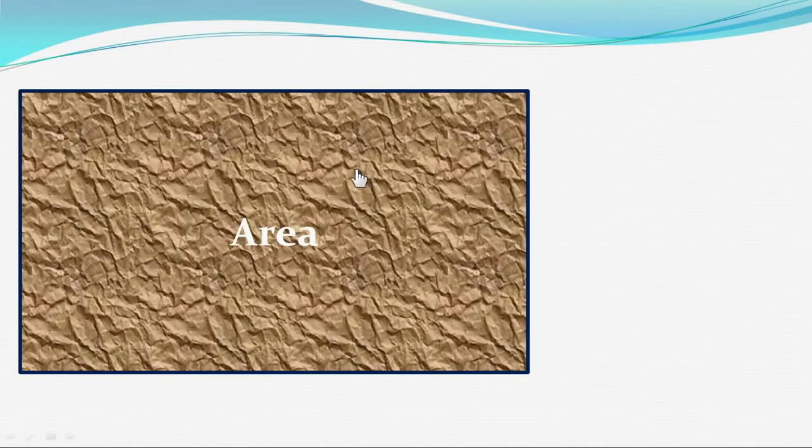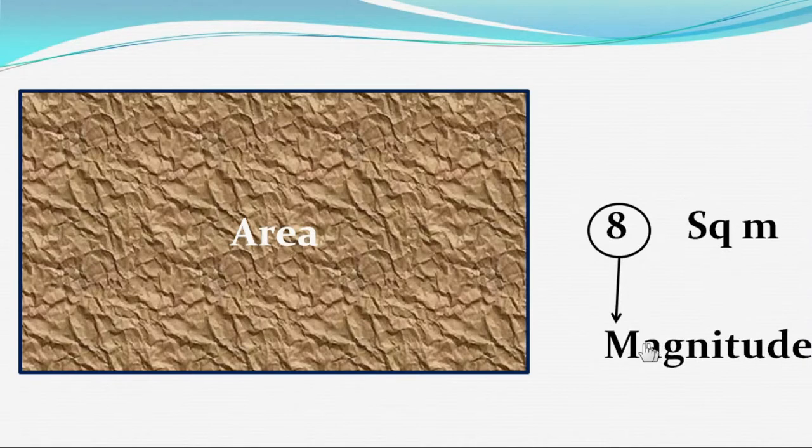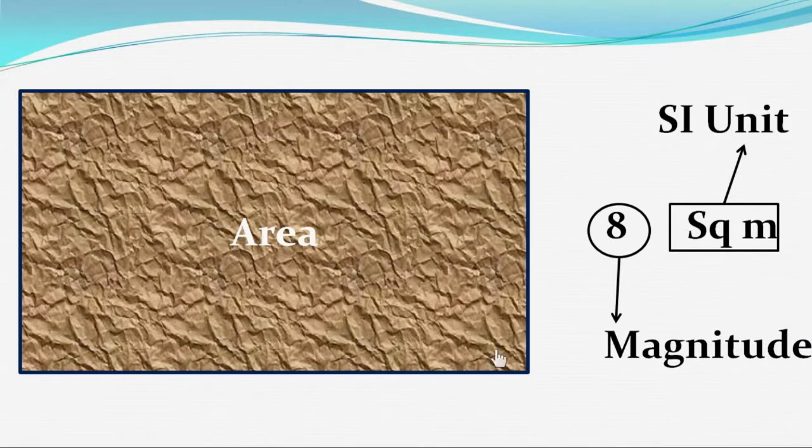If we measure the area of the rectangle, then it would be 8 square meter. Here 8 is the numerical value, and this numerical value is known as magnitude. Square meter, again the SI unit.